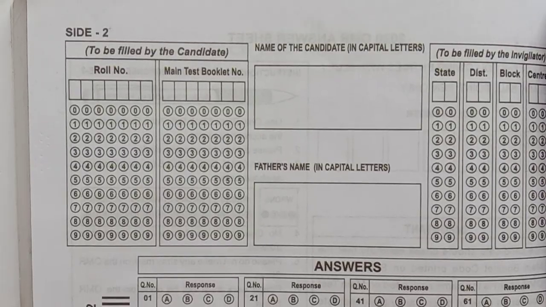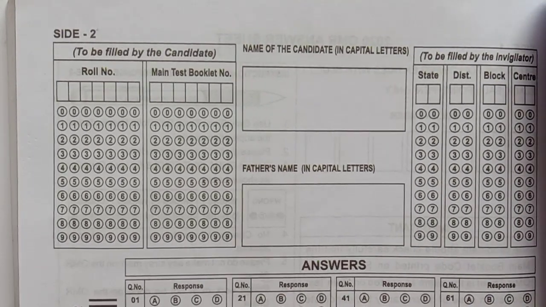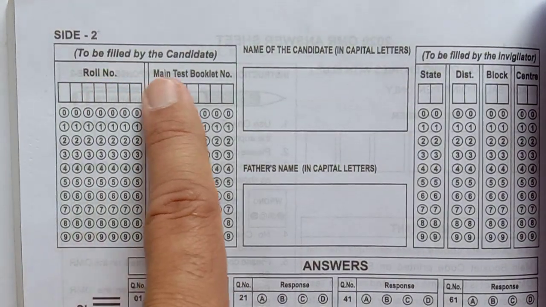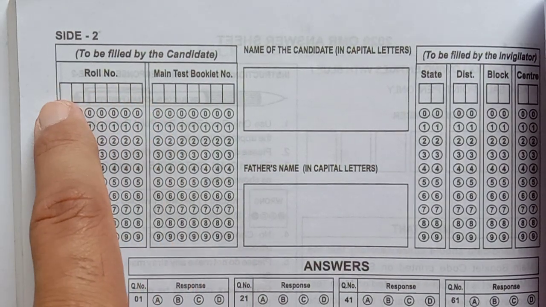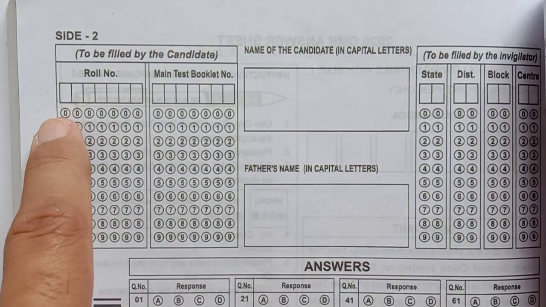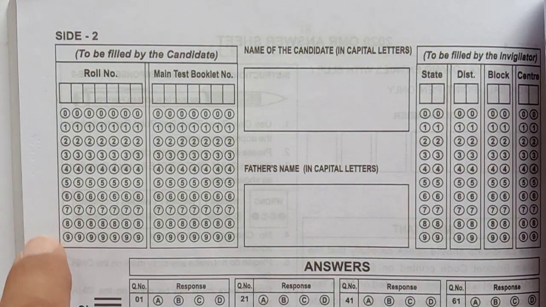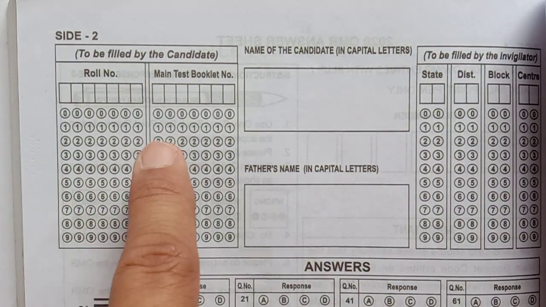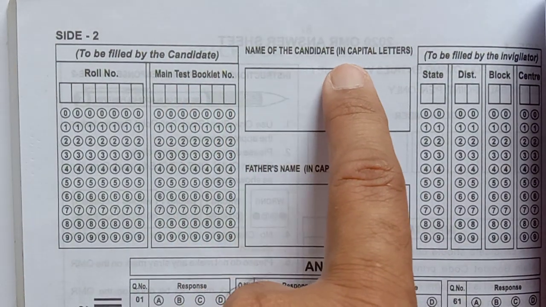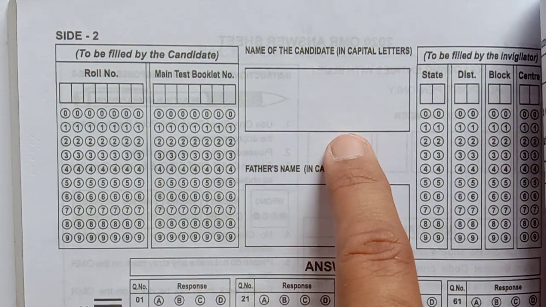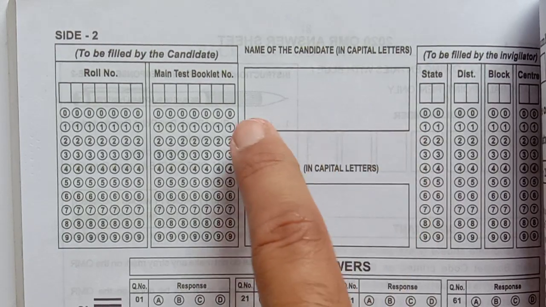So students, the second page will be like this. Here, to be filled by the candidate, you have to fill your roll number in the boxes, writing the numbers, and then shade the same numbers. The main test booklet number also you have to fill, and the name of the candidate in capital letters. In this box you have to write your name in capital letters, and the father's name also in capital letters.